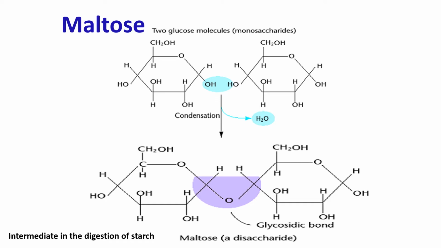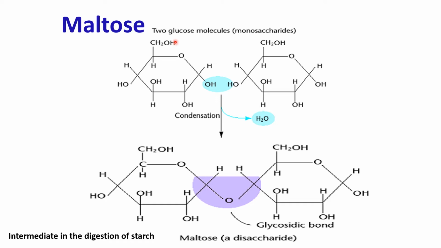Here we will discuss how a glycosidic bond is formed. You can see this is one glucose molecule in the ring form, and this is another glucose molecule. And you know that glucose is a 6-carbon sugar, and we have already discussed asymmetric carbon atoms. In case of glucose, we have 4 asymmetric carbon atoms.